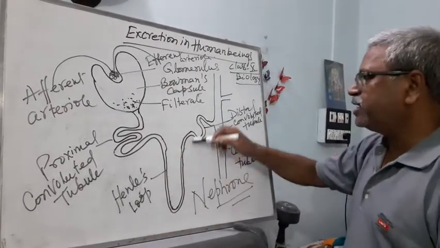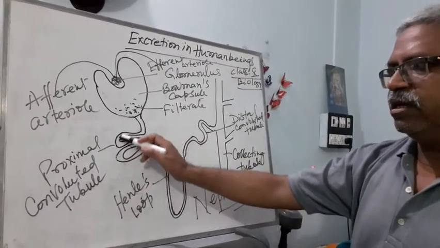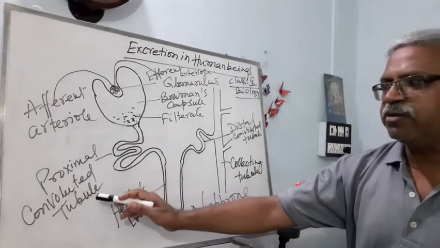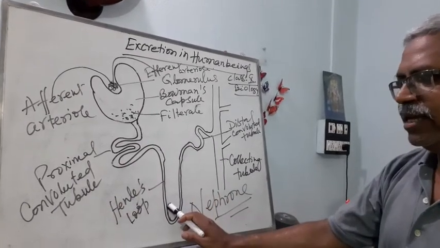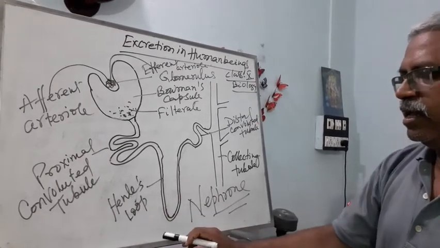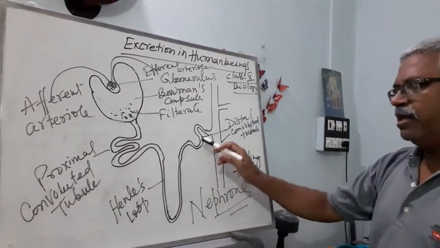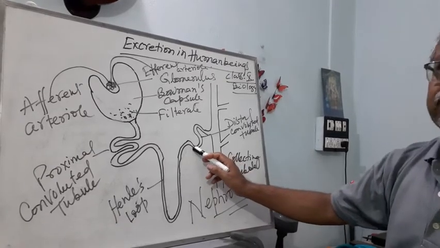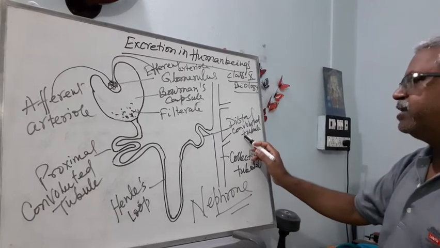And this is the tubular structure, which is differentiated into three parts. The first is known as the proximal convoluted tubule. This portion is known as the loop of Henle, named after its discoverer, and this is the end point, which is also convoluted, that is the twisted distal convoluted tubule.